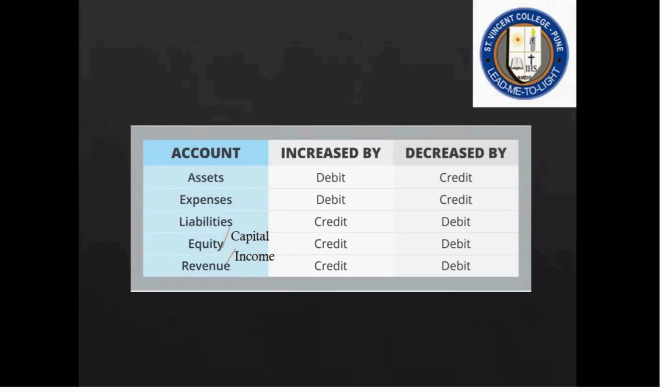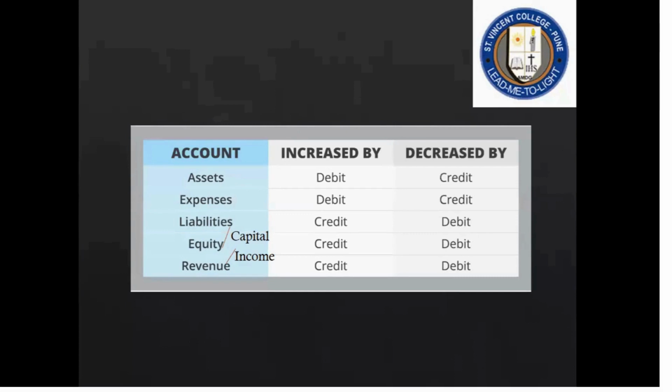We have already seen we have four purposes for which all the transactions are taking place: income, expenses, assets, and liabilities. Now, when income comes in, we call that credited. When income decreases, debited. When I'm purchasing assets, it is debited. When I'm selling an asset, it is credited. When I'm making a payment for expenses, I debit it. When I'm reducing my expenses, credit it.